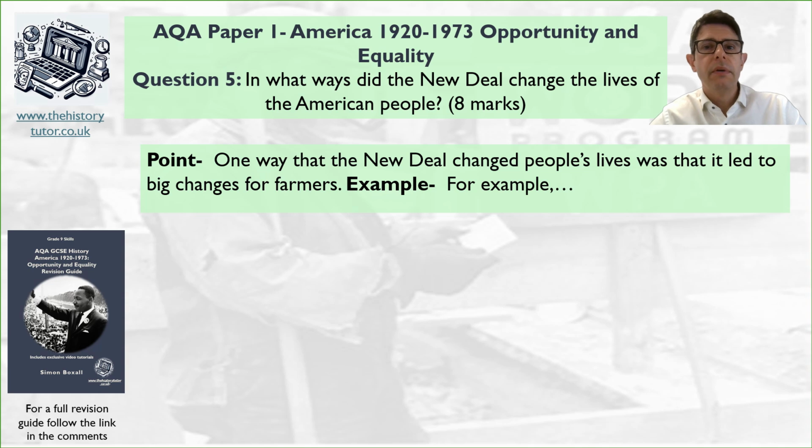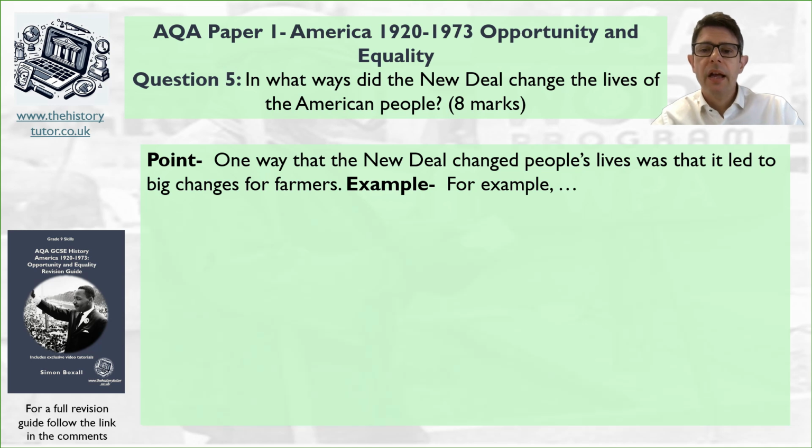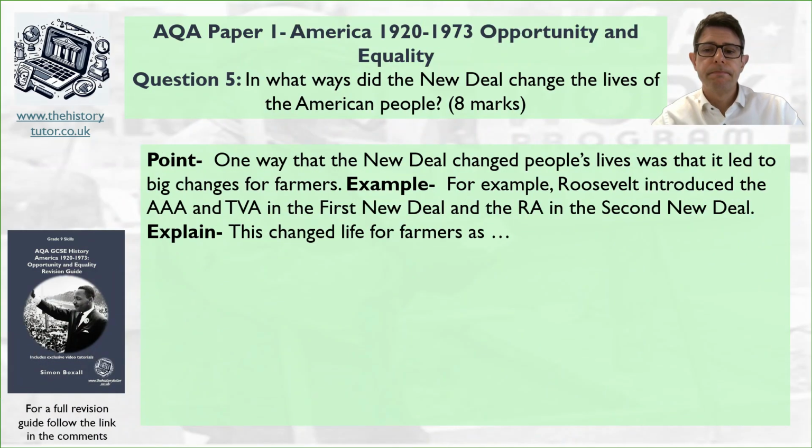So, for example, jot down some of the alphabet agencies that are important. Obviously, we planned them a moment ago. Okay, so pause now and give your example. Okay, so for example, I've said Roosevelt introduced the AAA and the TVA in the first New Deal and the RA in the second New Deal. Okay, nice and simple, nice and factual.